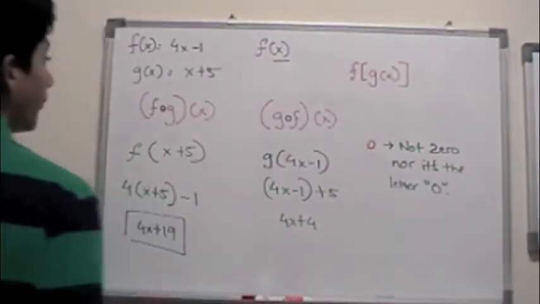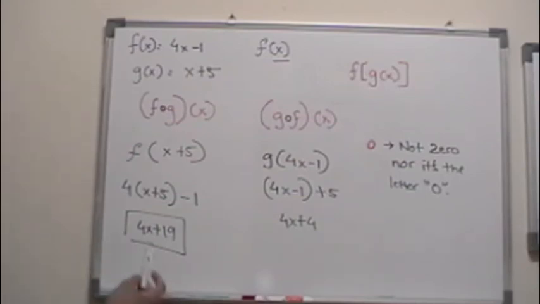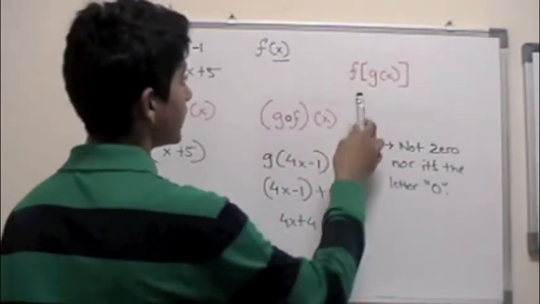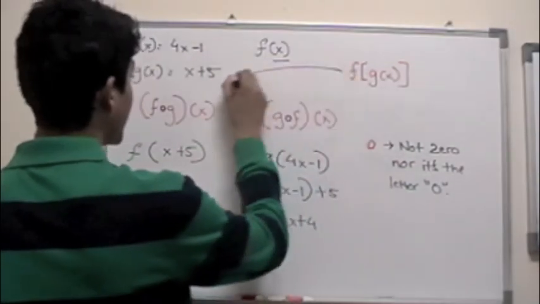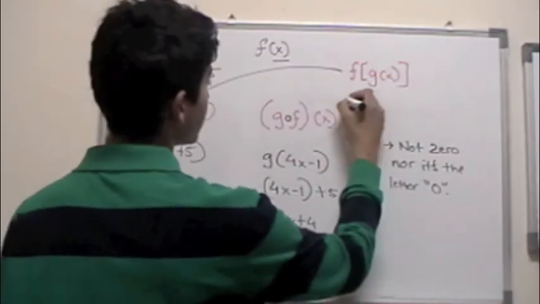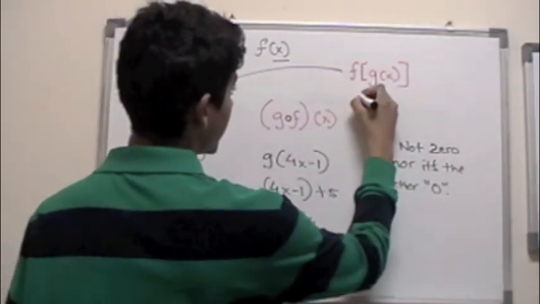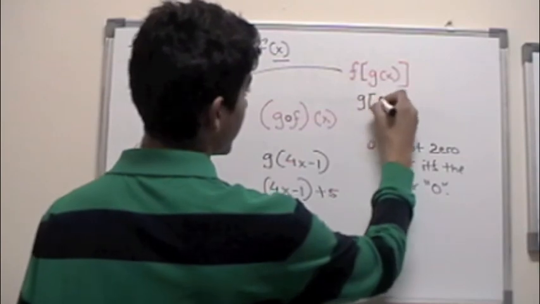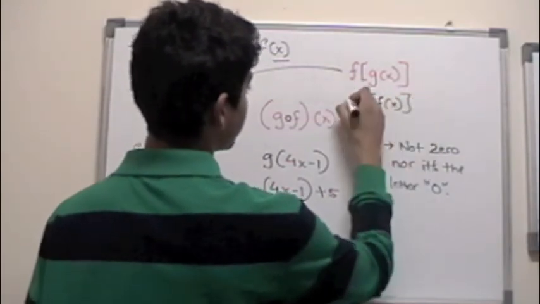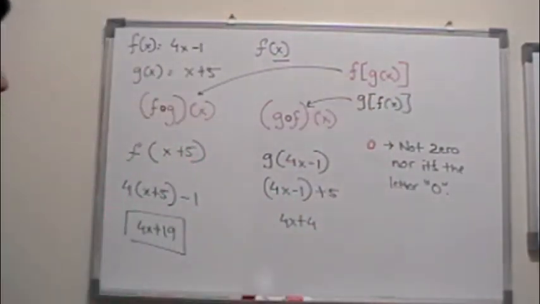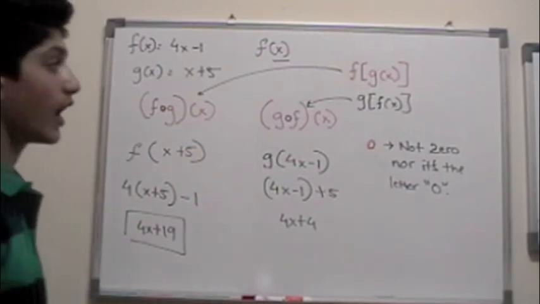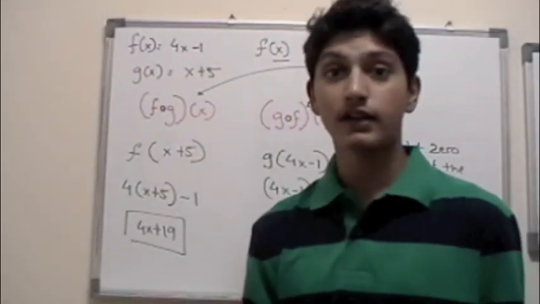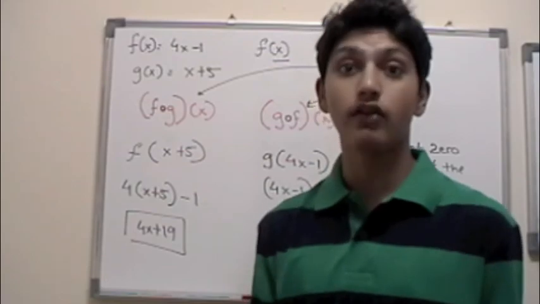So, to remember this, it's basically easy. Whatever function you're writing that is over here, this function is applied to this one, and to apply this one, we can basically write this function as g of f of x. It's this function. Okay? So I hope you guys understand this concept. Now let's move on to our last and final example.